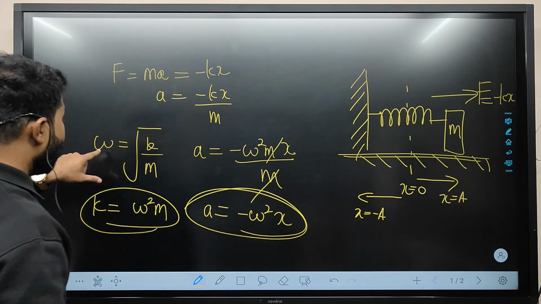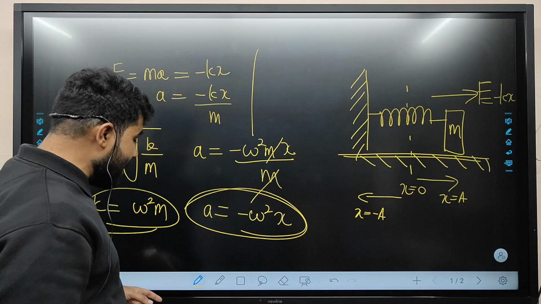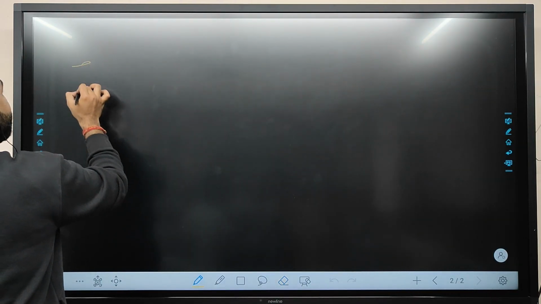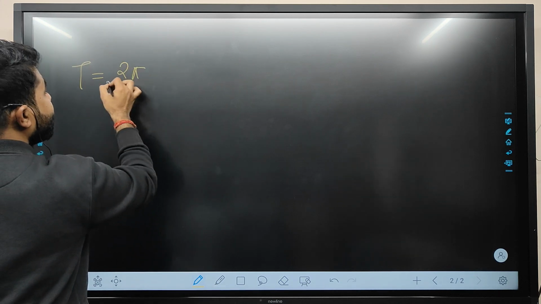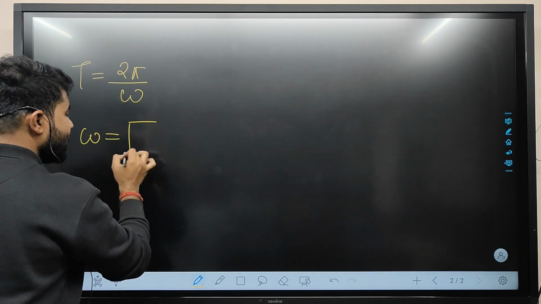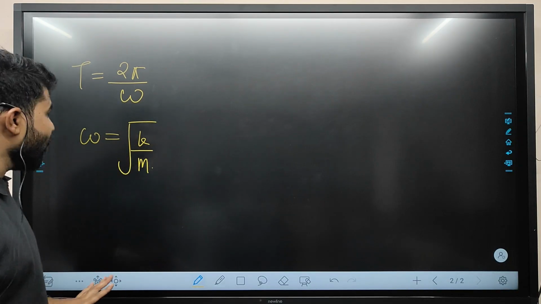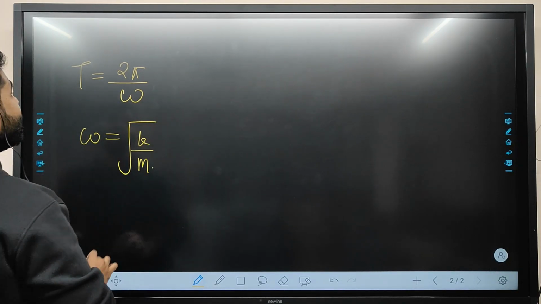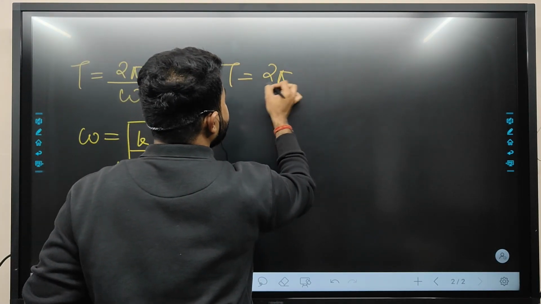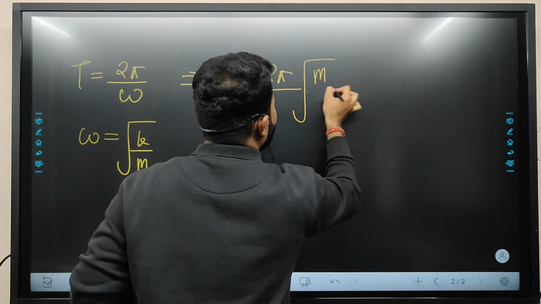Now one more thing, because omega is equal to root k upon m, let us take the time period. T is equal to 2 pi by omega. We have already studied that omega is equal to under root k upon m. This gives the value of time period, T is equal to 2 pi under root m upon k.